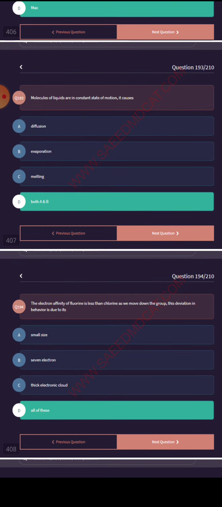The electron affinity of fluorine is less than chlorine. As we move down the group, this deviation in behavior is due to all of these: small size, 7 electrons, thick electronic cloud.